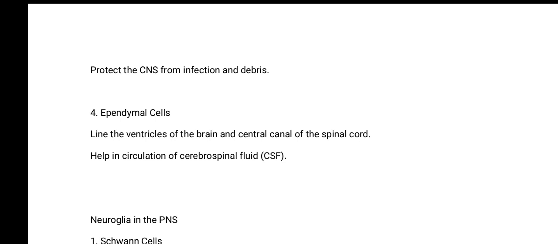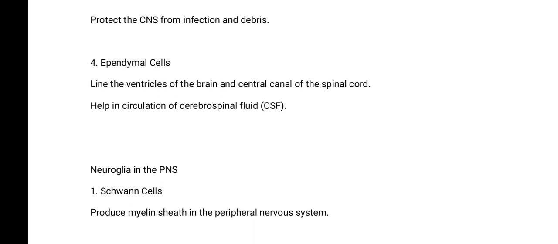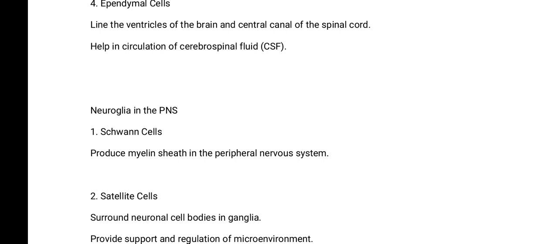So just know that the ependymal cells line the ventricles of the brain and the central canal of the spinal cord, and they help in the circulation of cerebrospinal fluid.